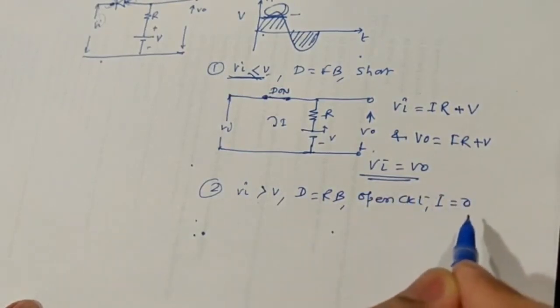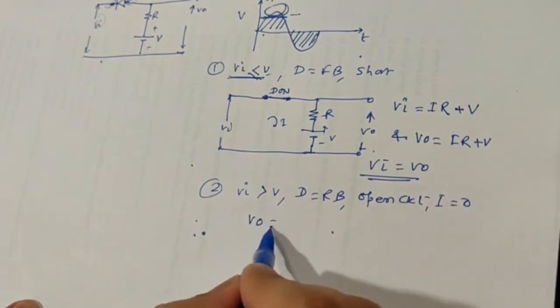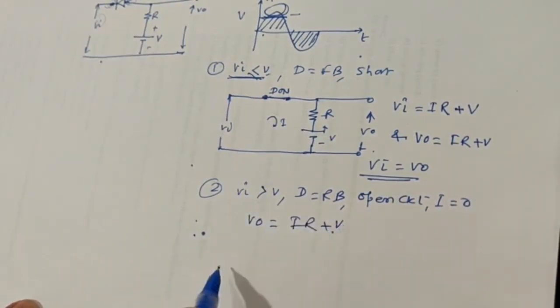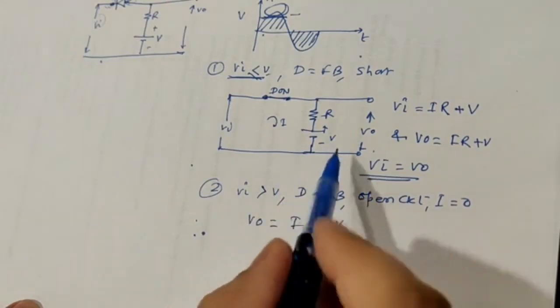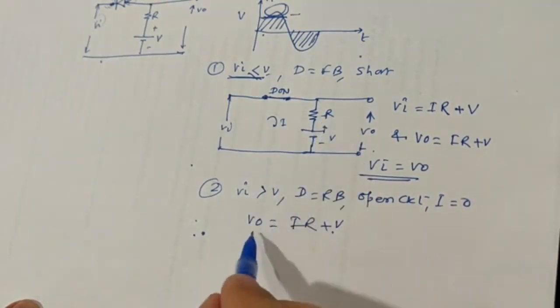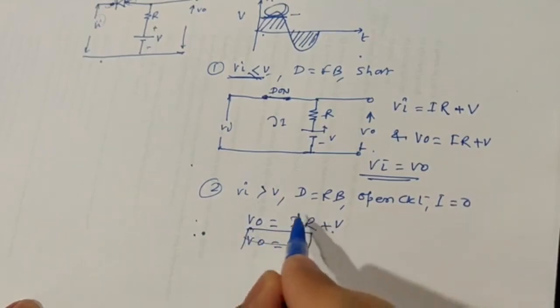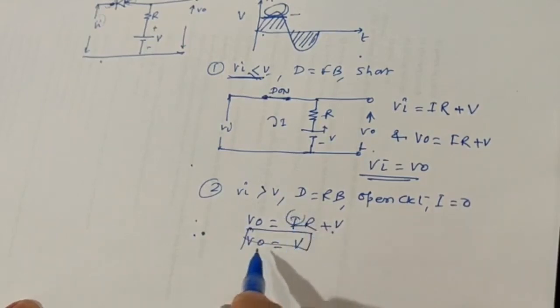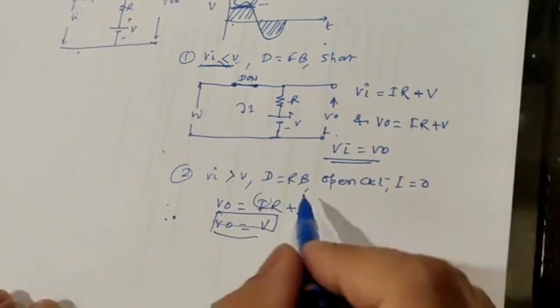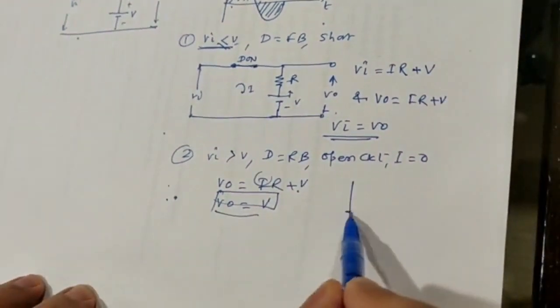And if I becomes 0, the output voltage is IR plus V, so V0 will be equal to V, because I is equal to 0, so IR becomes 0 and therefore V0 is equal to V.